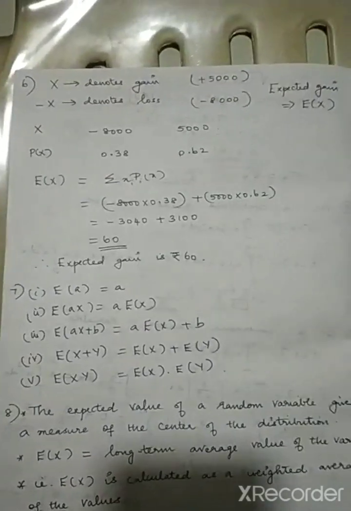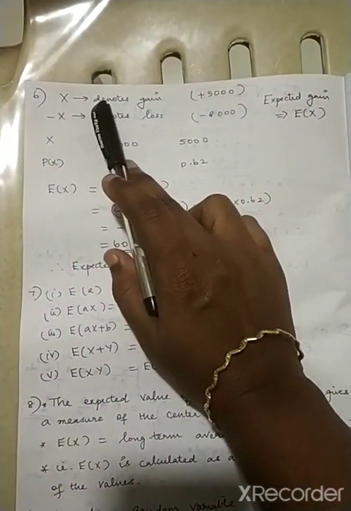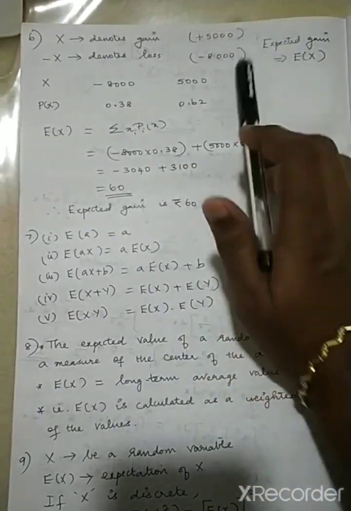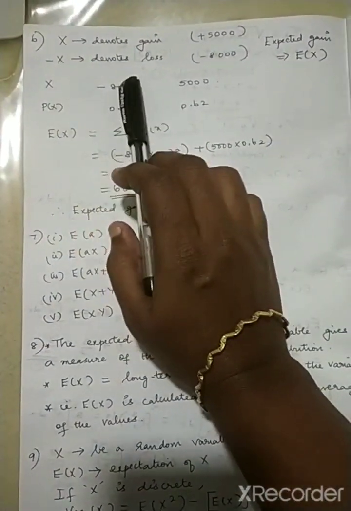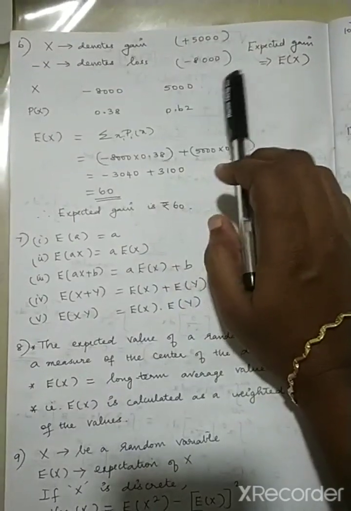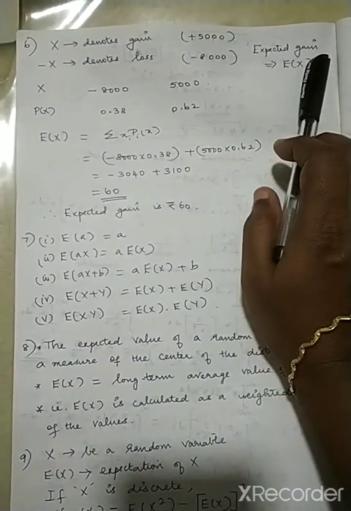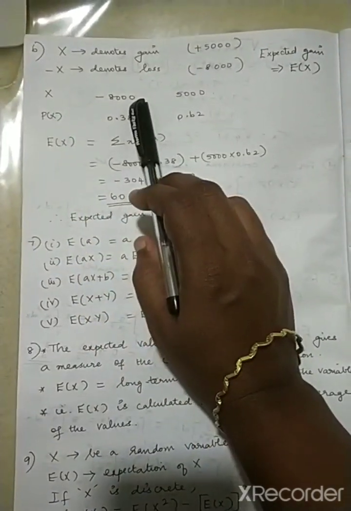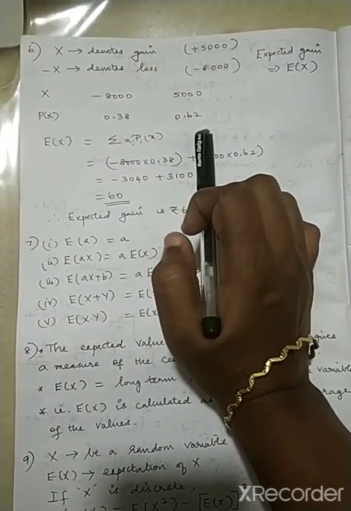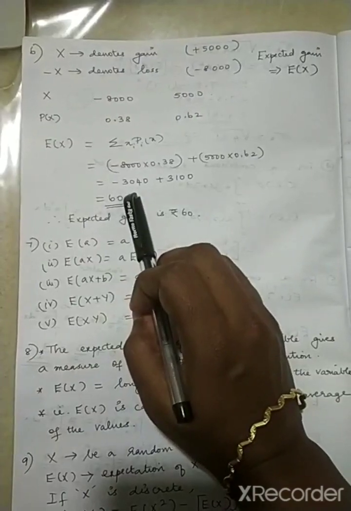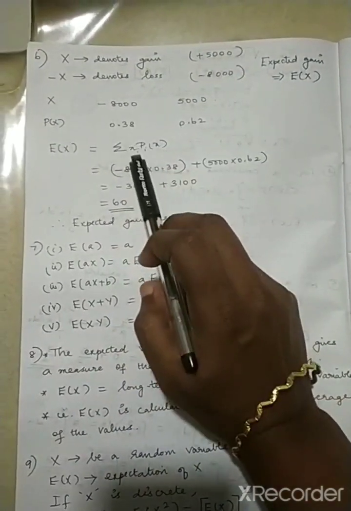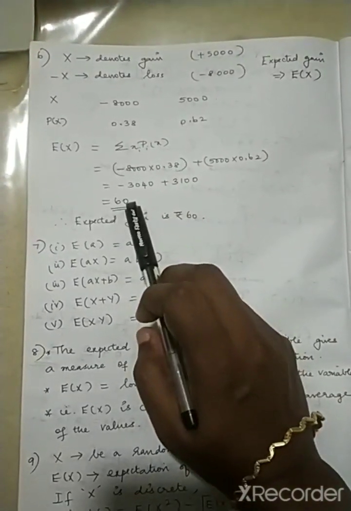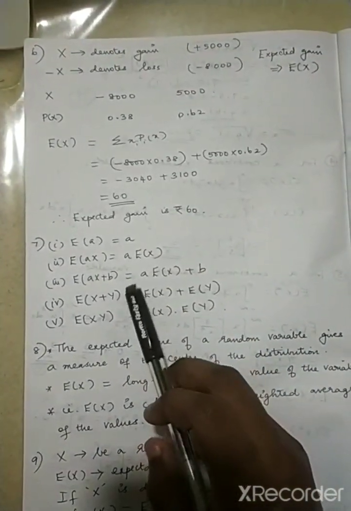With this input, we take plus x, which denotes gain, that is plus 5,000, and minus x denotes loss, that is minus 8,000. You have to find the expected gain. So I form the tabular column x and p of x with the loss and the gain. Then I simply multiply x into p of x and then I add it. I get 60.